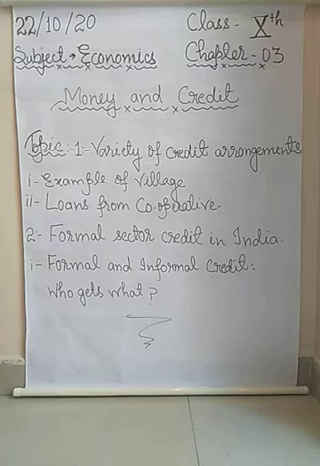That's why in the lean months of the year she needs credit or money to meet daily expenses, and sudden illness or a function in the family are also met through loans.